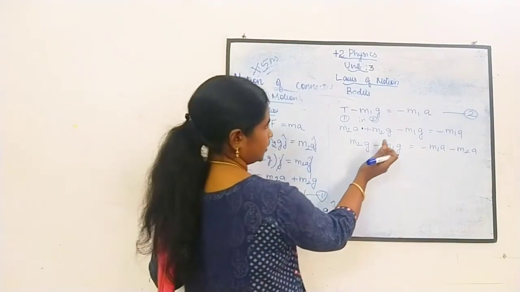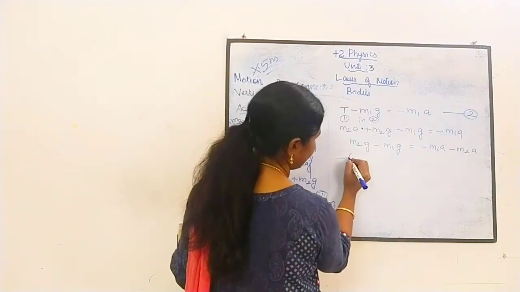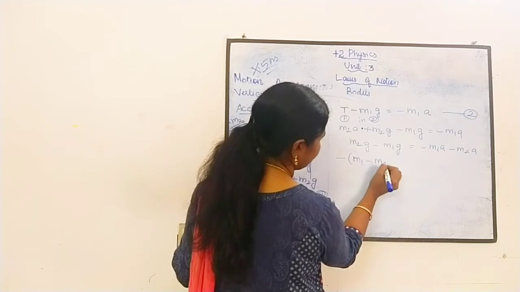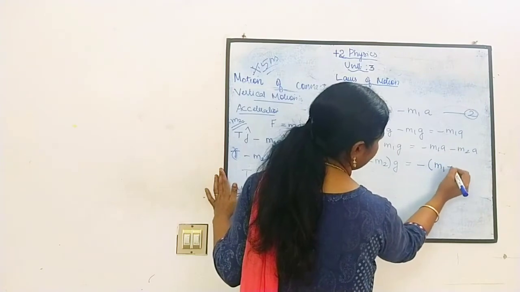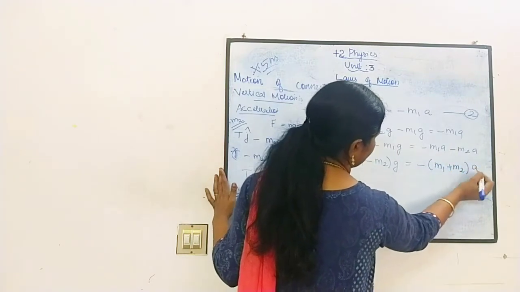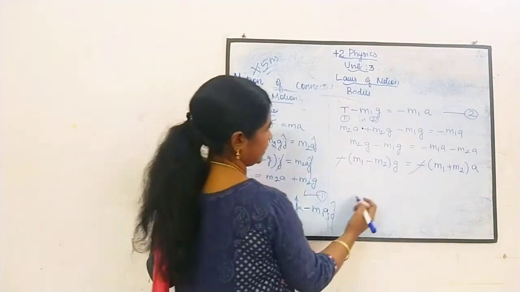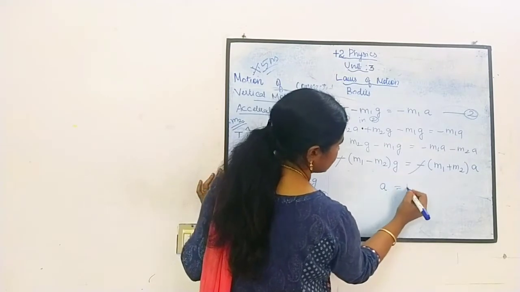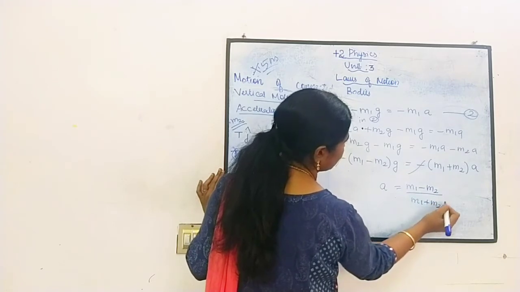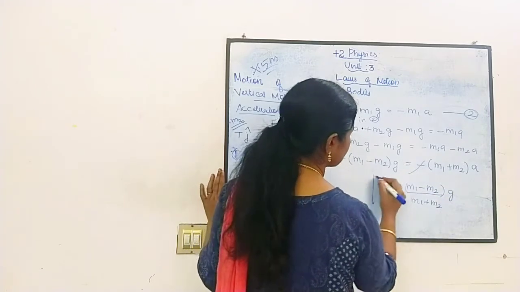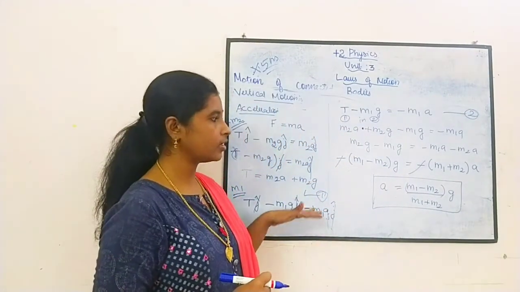So I can take this minus outside. When we take minus outside, I can write m1 minus m2 into g. Similarly, when we take minus outside, m1 plus m2 into a. Minus and minus get cancelled. So my first aim is to find out the acceleration. Acceleration is equal to m1 minus m2 by m1 plus m2 into g. So this is the acceleration of the system.